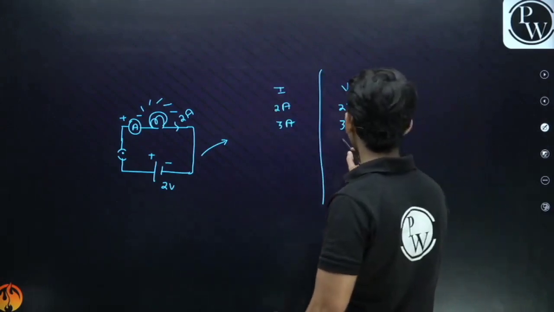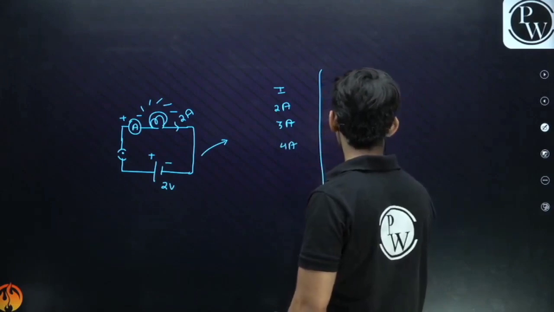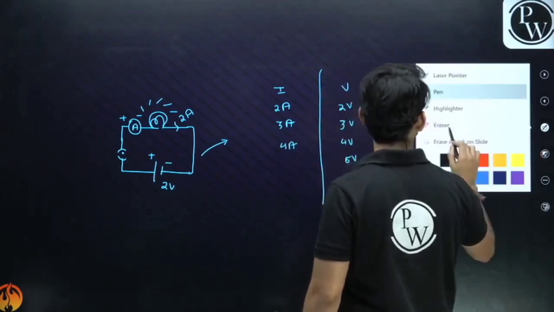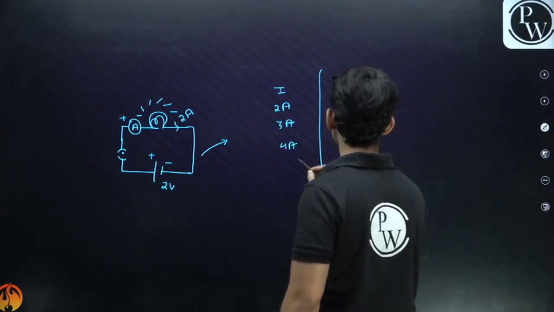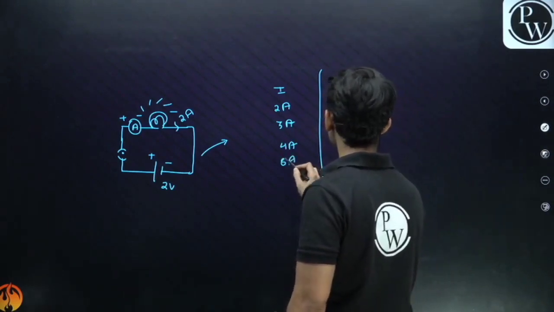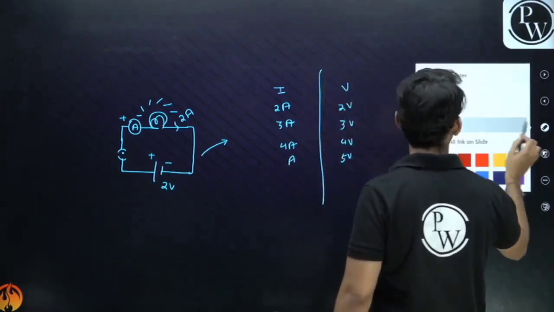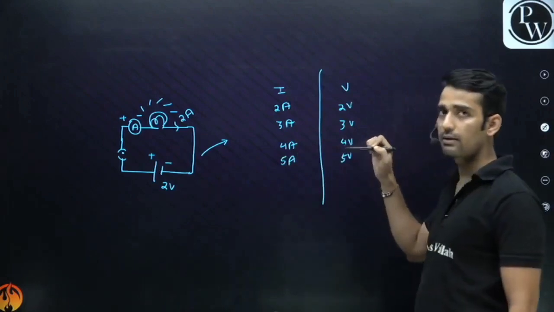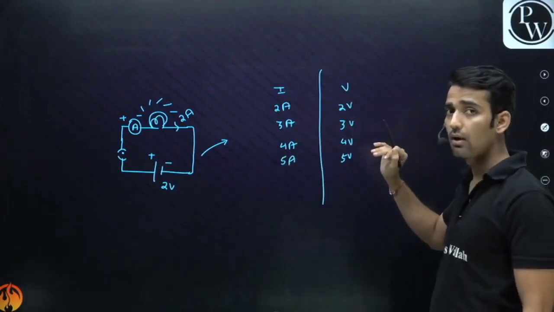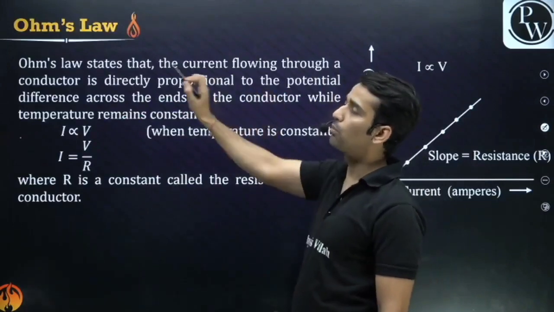Similarly, if I keep the voltage at 4 volt, the current will be 4 ampere. If this is 5 volt, the current would be how much? Can you guess it now, guys? If this is 5 volt, this is 5 ampere. So guys, what can you guess from this? That both are increasing at the same pace, isn't it? By the same amount. So this was first stated by Sir Ohm.